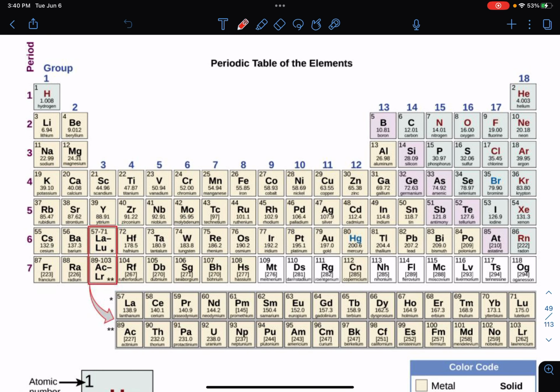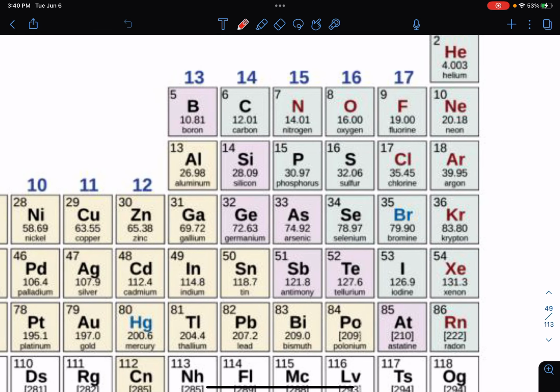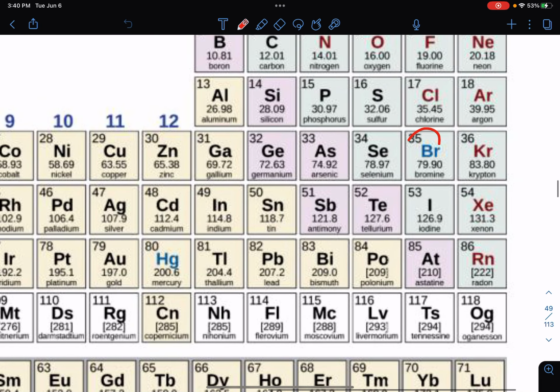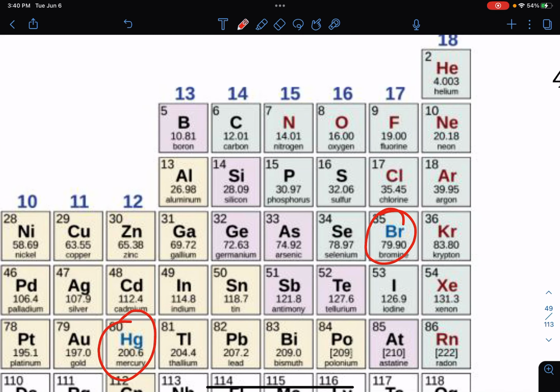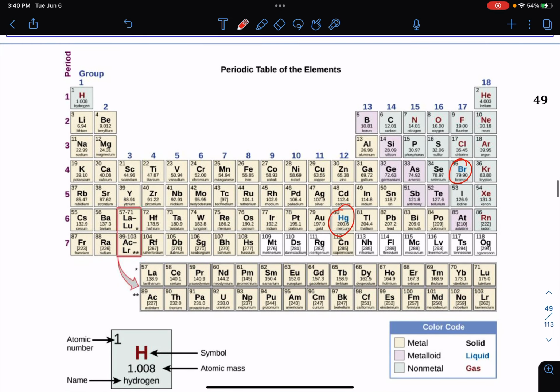Any element symbol written in black is solid at room temperature. Notice most of the metals are written in black. They are solid at room temperature. The blue elements, of which there are only two here, bromine and mercury, are liquid at room temperature. And the red ones are gaseous at room temperature. We'll learn more about how the periodic table is organized by property and similarity over the next few chapters.